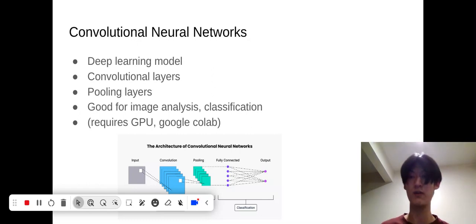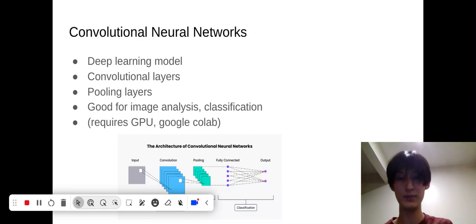So that's why convolutional networks are so good. And this is a deep learning model. Convolutional layers and pooling layers are good for image analysis and classification. But the CNNs are also an application of deep learning that uses a lot of computational power. So it requires a GPU that can really speed up a lot of the calculations, which is why for this project we did it in Google Colab, because Google Colab has free access GPUs that we can use.